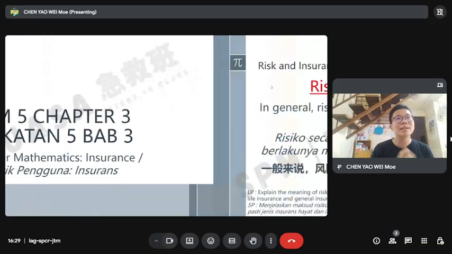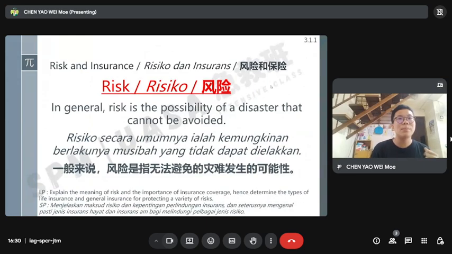In general, we can say risk is the possibility of a disaster that cannot be avoided. For example, you are facing an emergency, a very bad disaster, and that thing cannot be planned and cannot be avoided.